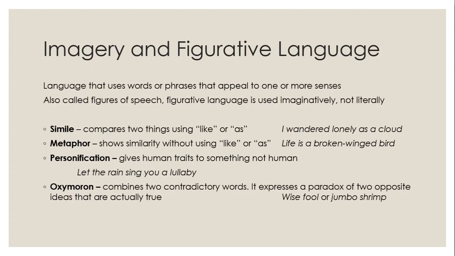Simile is using like or as to compare two things. The example over here is I wandered lonely as a cloud. So you're comparing yourself with a cloud and you're using as. A metaphor is a simile without using like or as. So life is a broken-winged bird. So you're actually saying something is something else.